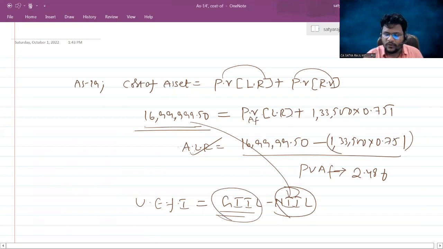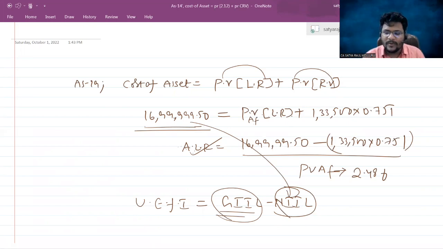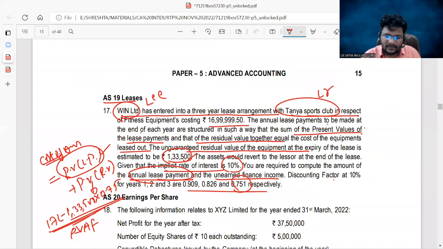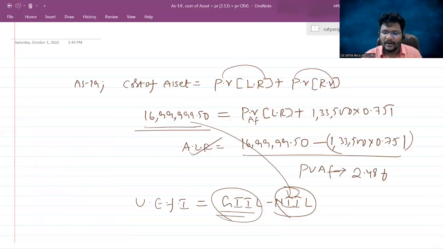In the first question, you know the annual lease payment, right? From such annual lease payments, just add all the annual lease payments or multiply simply by 3, then you'll get the total annual lease rentals plus residual value, which is here itself, 1,33,500. Then you will get the gross investment in the lease. Then the difference itself is the unearned finance income.